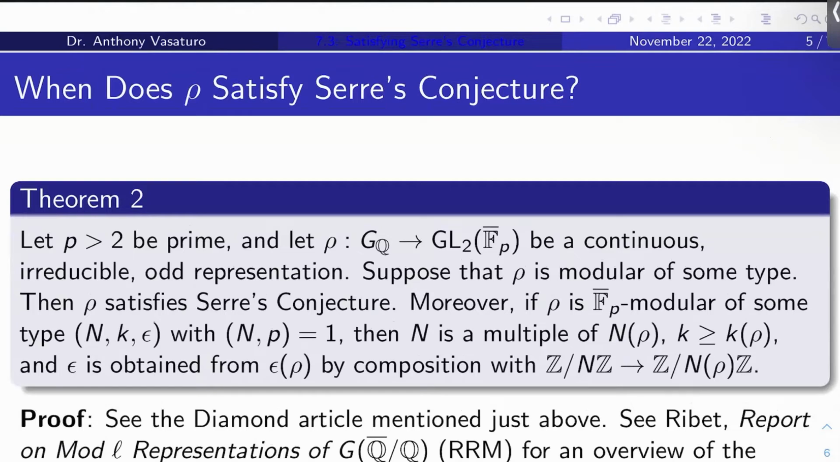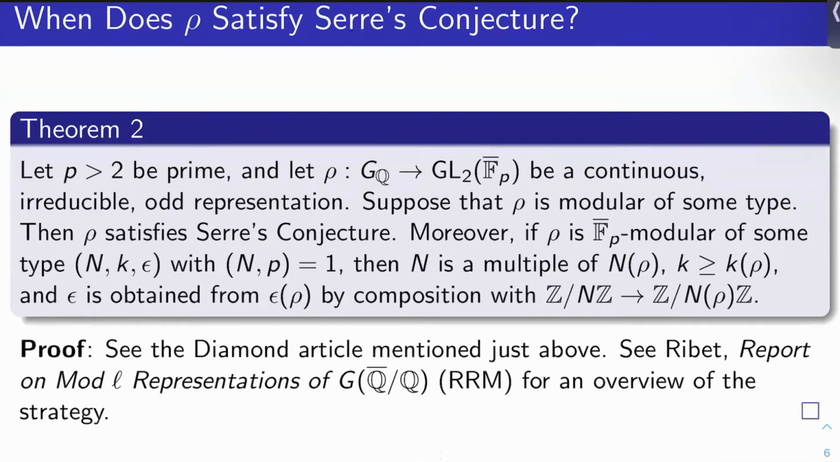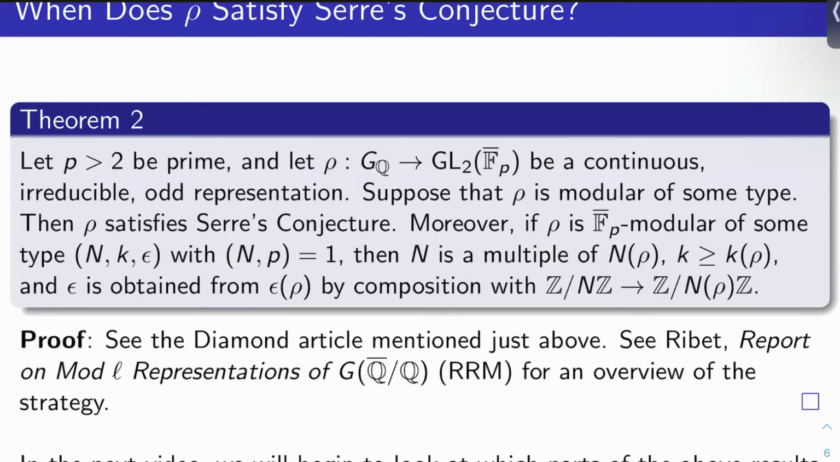When does rho satisfy Serre's conjecture? So here is, I would say, the main theorem of the chapter. And what we're going to be doing is taking a look at the special cases of this that we can prove and that we need for modularity and Fermat's last theorem. So theorem 2: let P be a prime that's at least 2. Let rho from GQ to GL2 of FP bar be a continuous, irreducible, odd representation, which is modular of some type. Then rho satisfies Serre's conjecture. So if you're modular of some type, then you're modular of the type that Serre's conjecture predicts.